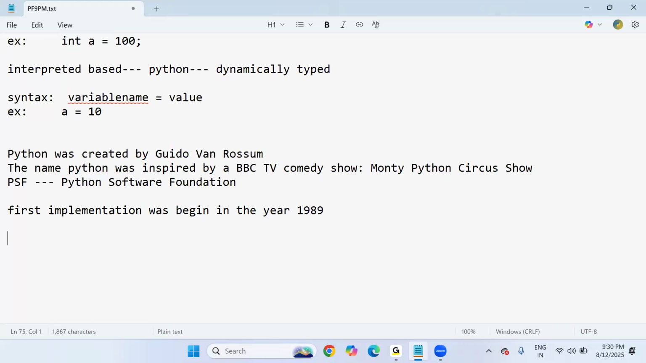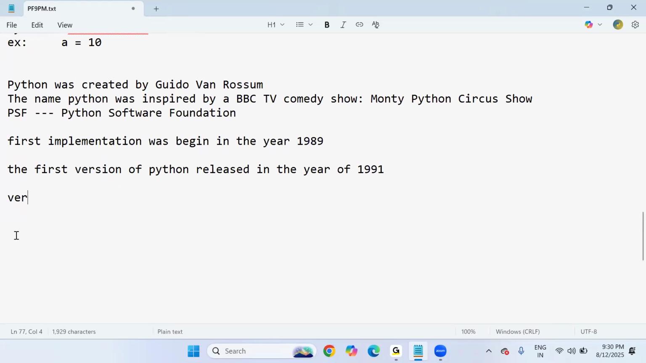So next, the first version available in the market, which is 1991. The first version of Python was released in the year 1991.